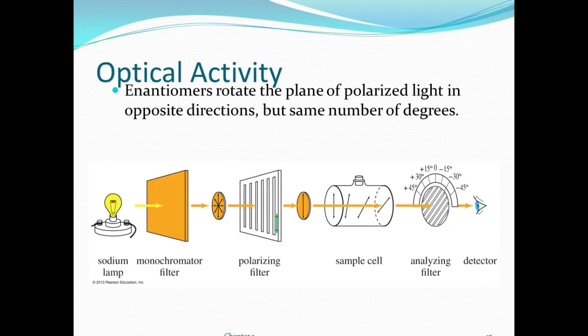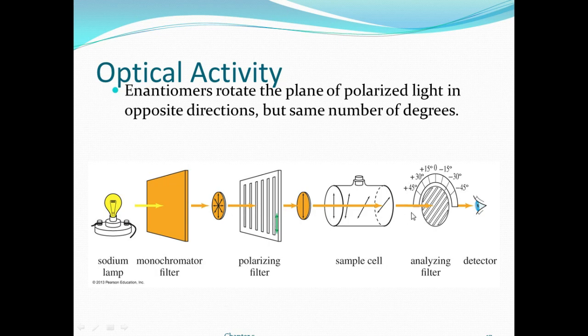That is called optical isomerism. You see, this is a sodium lamp, an ordinary lamp, which is converted to monochromatic light. Then the polarizing filter produces plane polarized light. Here the sample is inserted and the plane polarized light passes through it. The molecule acts as an analyzer.